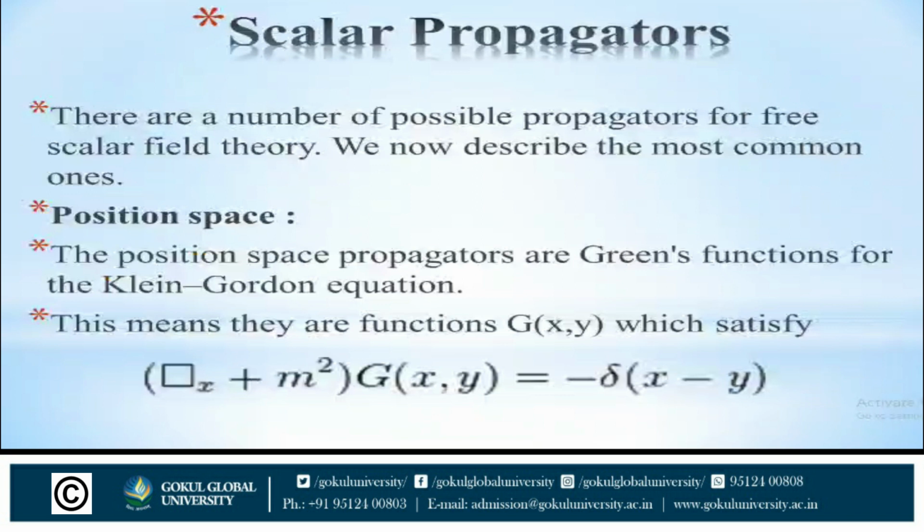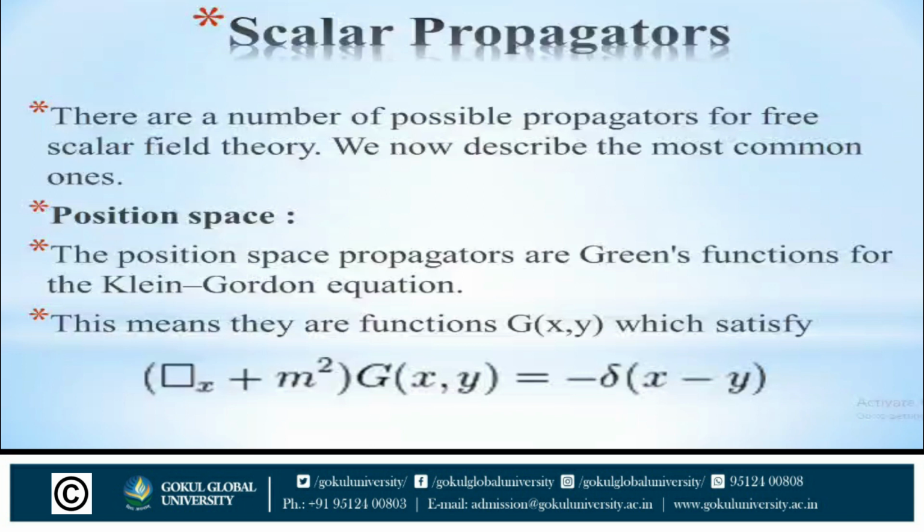So first of all, scalar propagators. There are a number of possible propagators for a free scalar field theory. We now describe the most common ones. In quantum field theory, the theory of a free scalar field is a useful and simple example which serves to illustrate the concepts needed for more complicated theories. It describes spin zero particles. So first of all, in scalar propagators, first is position space.